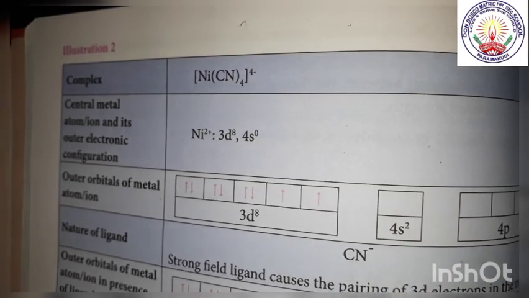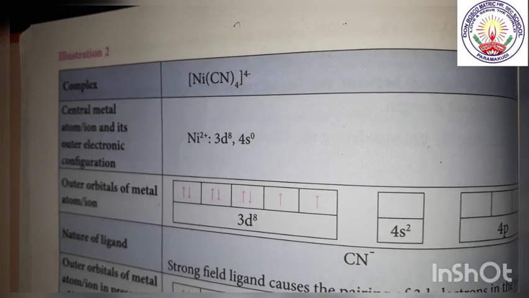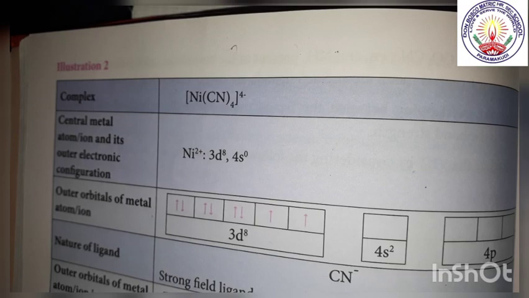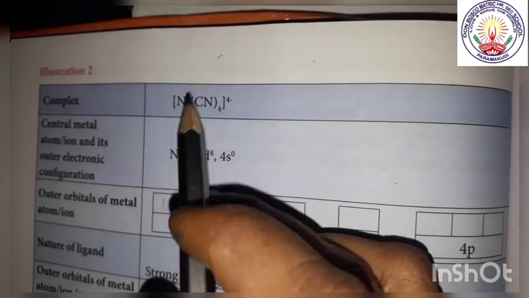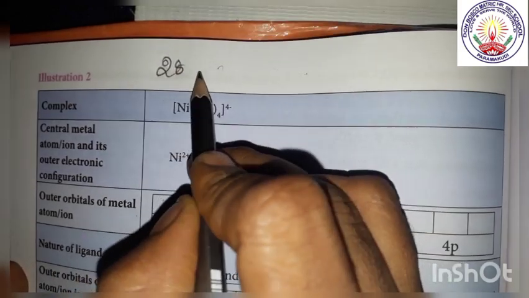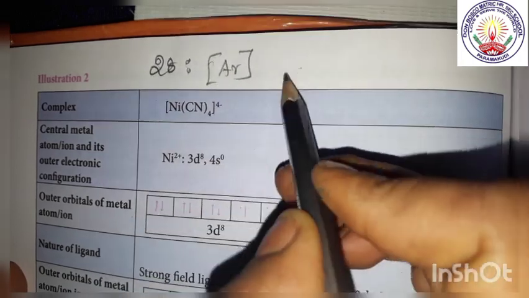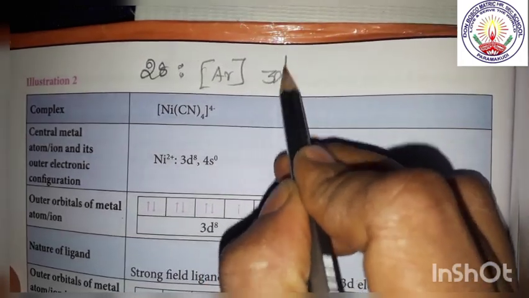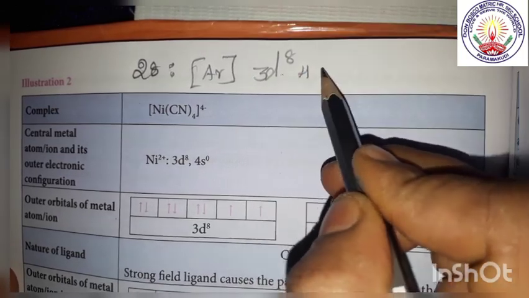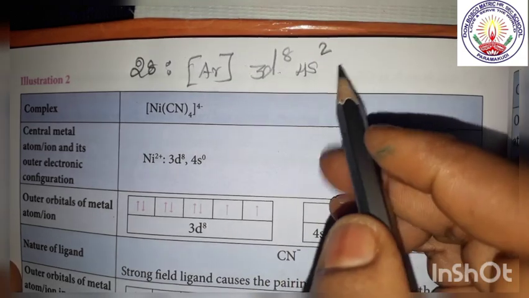See the examples too. We have taken the complex, that is [Ni(CN)4]4 minus. What is the atomic number of nickel? Atomic number of nickel is 28, and therefore the configuration is argon 3d8 4s2.